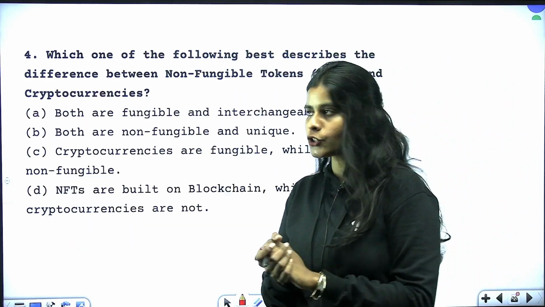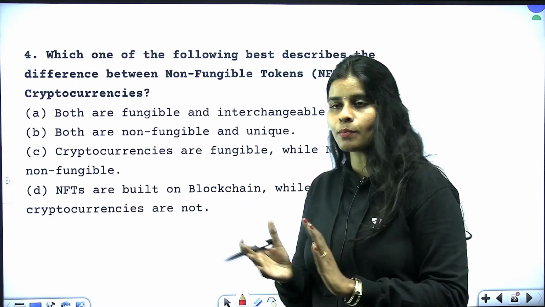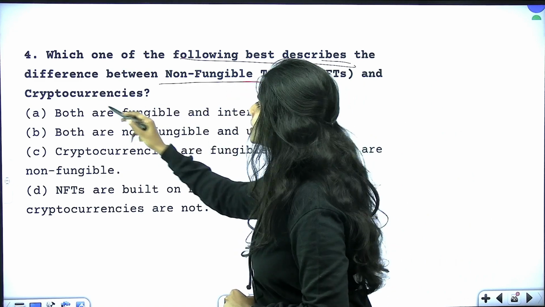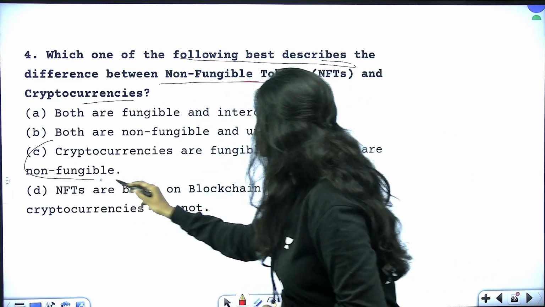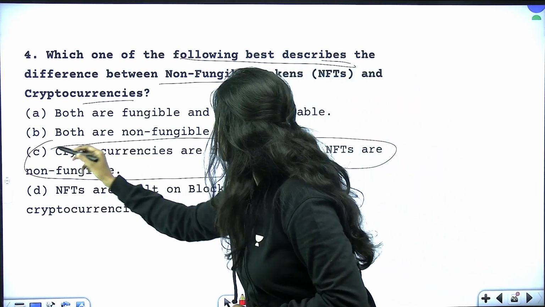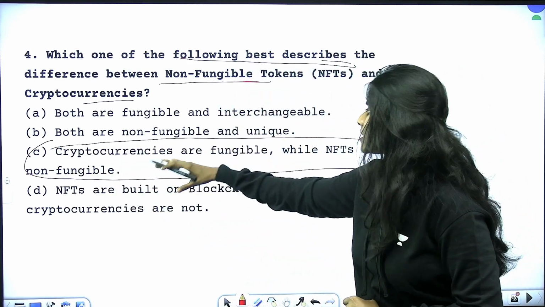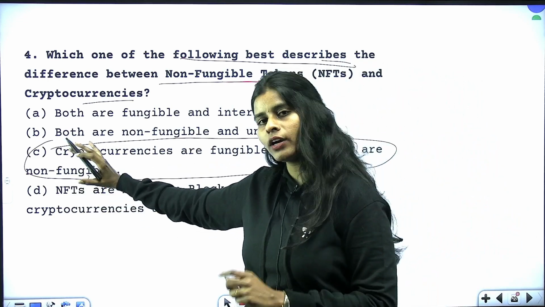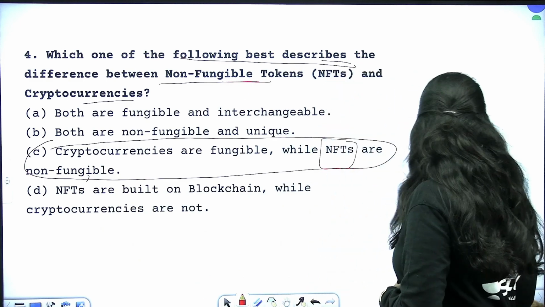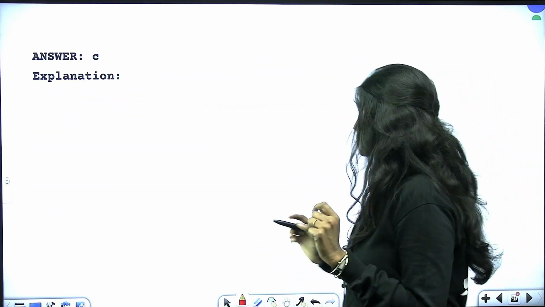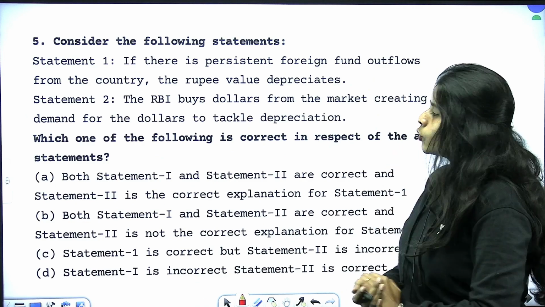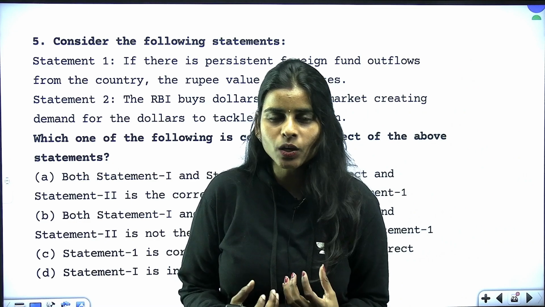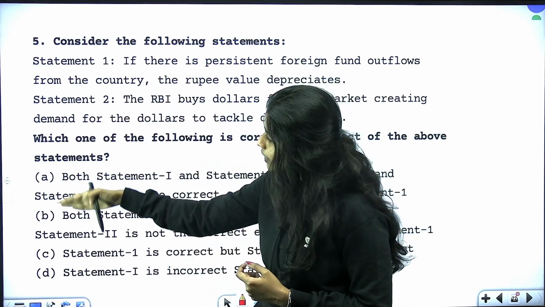And you can also get a question based on the same topic in this manner. Which one of the following best describes the difference between non-fungible tokens and cryptocurrencies? Both are fungible, interchangeable. Both are non-fungible and unique. Cryptocurrencies are fungible, while NFTs are non-fungible. Okay, non-exchangeable, right? Remember that both run on the blockchain only. Again, it is very important. And then moving on to the next question, in the last few years' question papers, if you have seen the UPSC question papers, we get more questions based on these models.